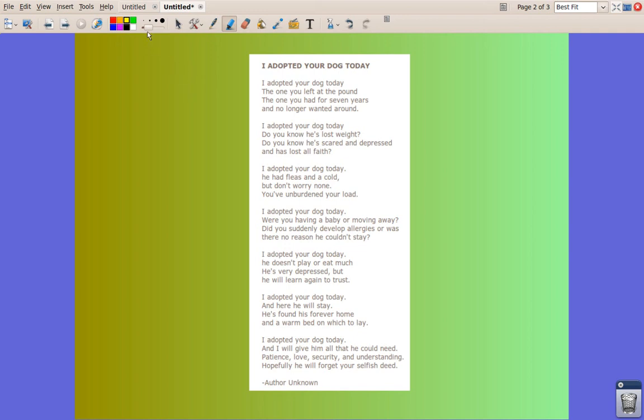Kind of a sad little guy. But first thing we're going to do is try to find some key words here. The first one we can see that's repeated often is adopted. Let's make that a bit larger. Adopted, adopted, adopted. So we know that adopted means that you take someone who doesn't have a home and you give them a home. And this is about a dog, clearly.